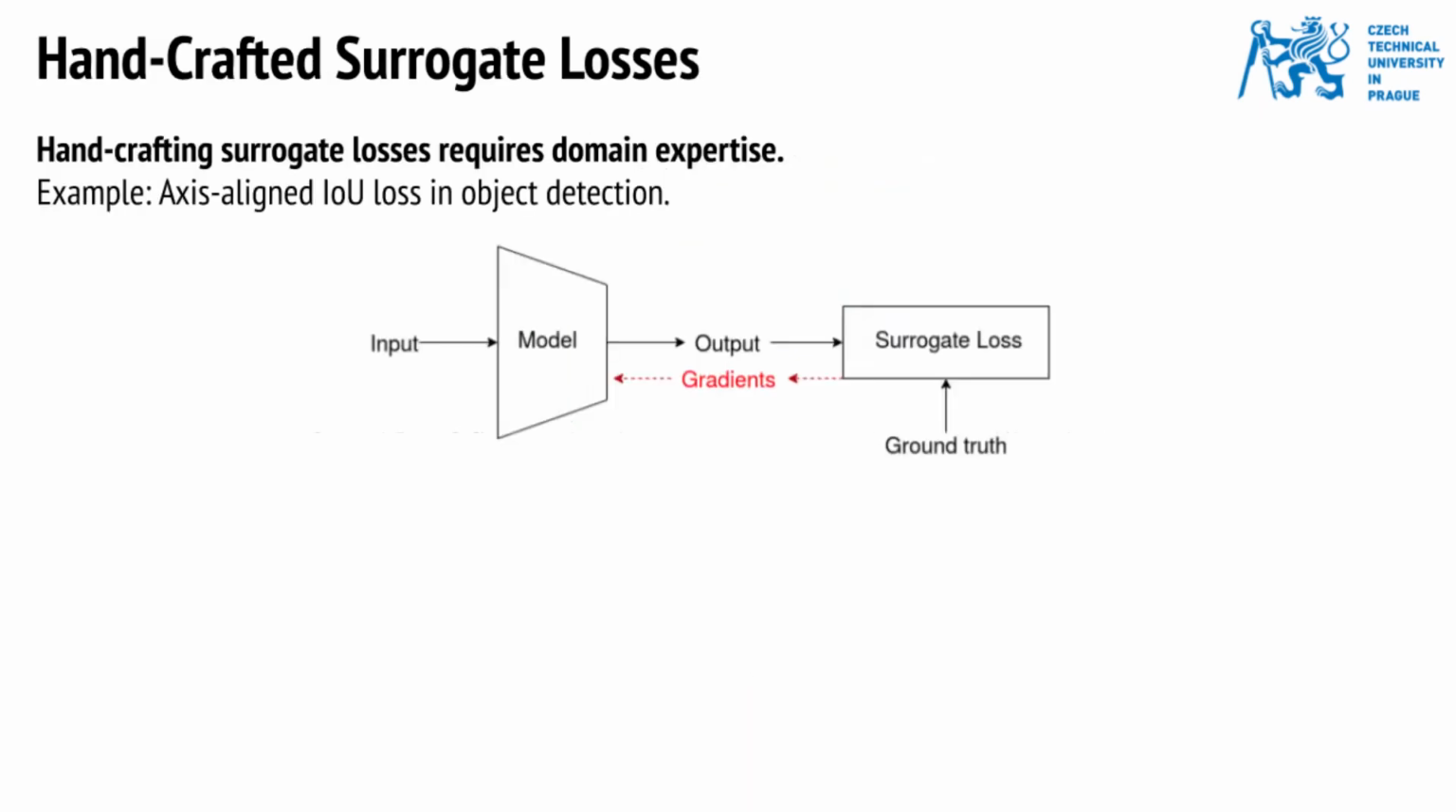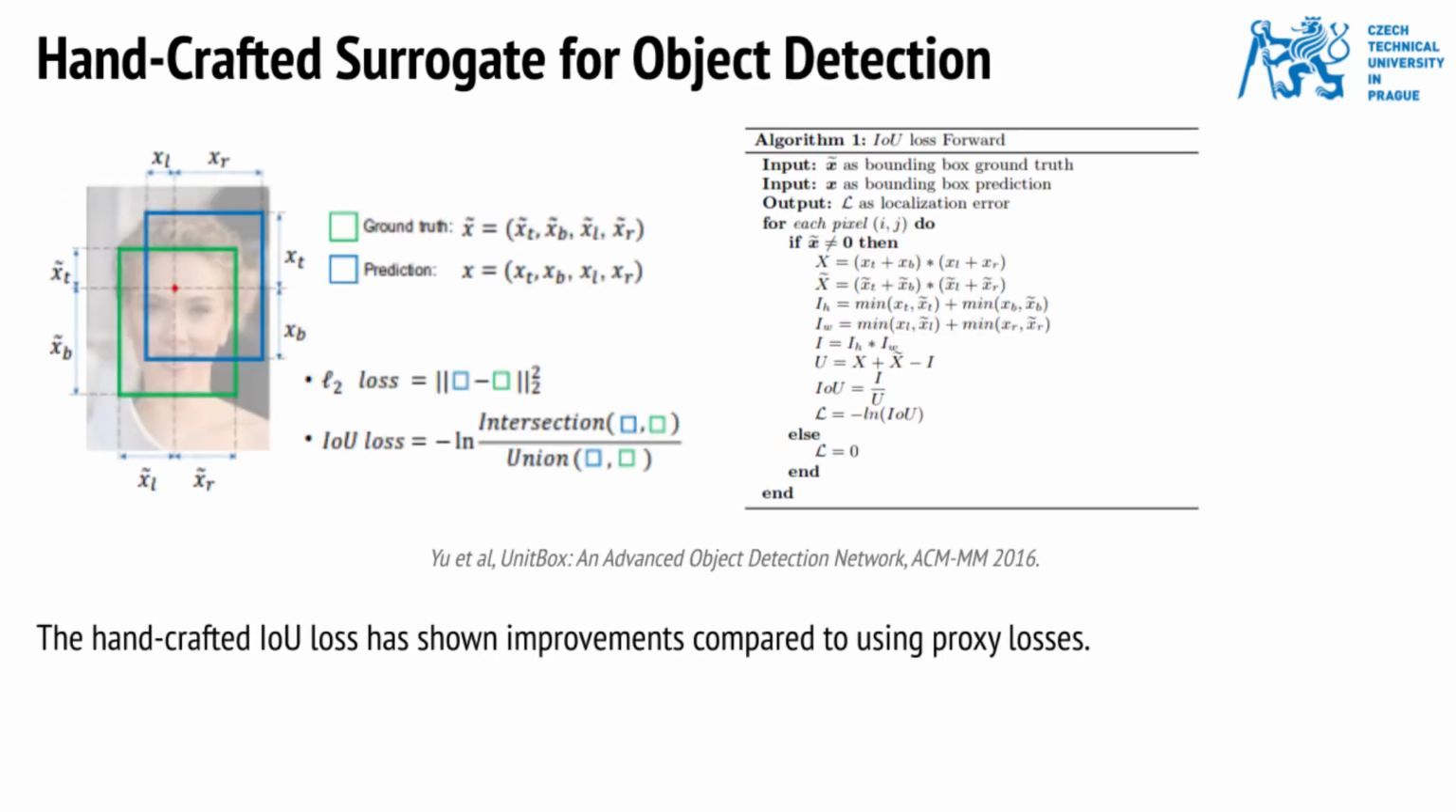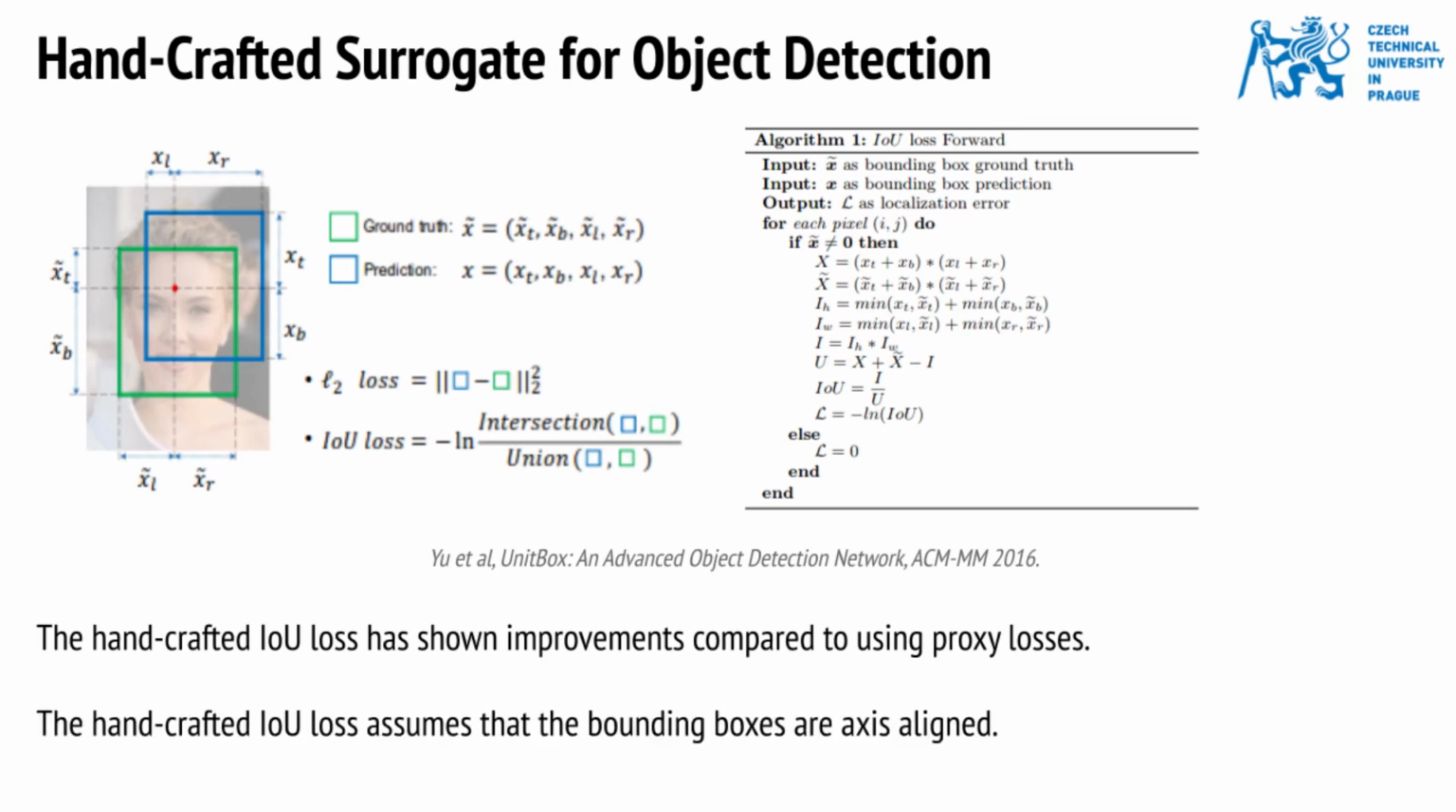boxes. As an alternative to using simple proxy losses, task-specific handcrafted surrogate losses have also been proposed, but designing these functions requires domain expertise and may require certain assumptions and simplifications. For the case of intersection over union, a surrogate can be obtained by computing the intersection and the union between the bounding boxes in a differentiable manner. The handcrafted IOU loss has shown improvements when compared to the use of proxy losses. However, handcrafted IOU loss makes the assumption that the bounding boxes are axis aligned.